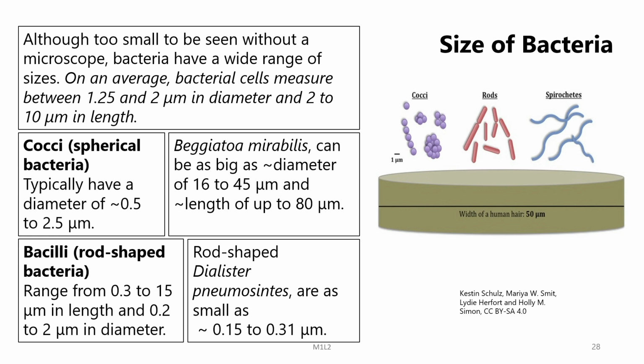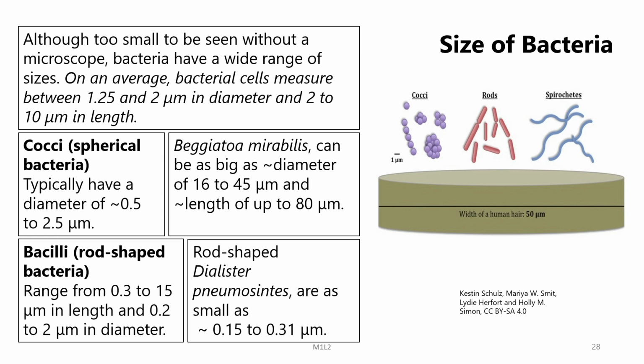So, this is a comparative size analysis of different kinds of bacteria when we compare to the human hair, which is visible to us. They are no doubt very small in size as an organism, but they are not all of the same size. So, bacteria have a wide range of sizes, and the average size of a bacterial cell measures between 1.2 and 2 microns in diameter and 2 to 10 microns in length, and these actually vary from cell type to cell type.